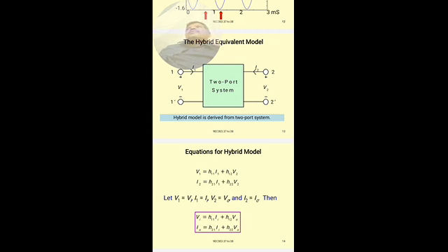The transistor has three terminals, but the hybrid equivalent two-port model has four terminals.